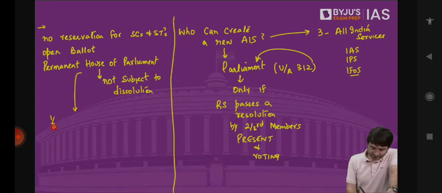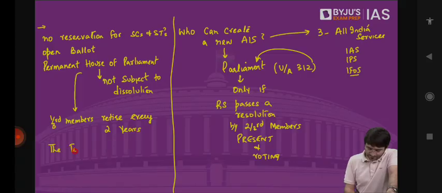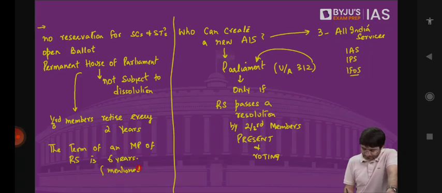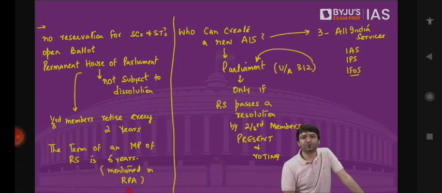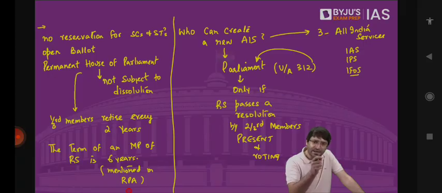1/3 members retire every 2 years. The term of an MP of Rajya Sabha is 6 years. This is mentioned in the Representation of the People Act. It is not mentioned in the Constitution. The Constitution does not say that the term of the Rajya Sabha MP is 6 years. But the term is 6 years, and 1/3 members retire every 2 years. Aren't both these things contradictory to each other?